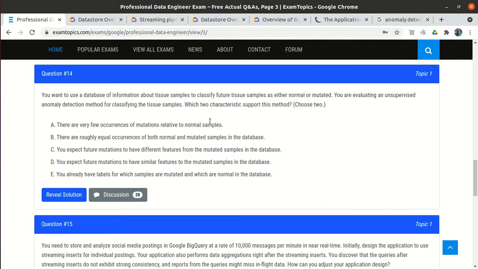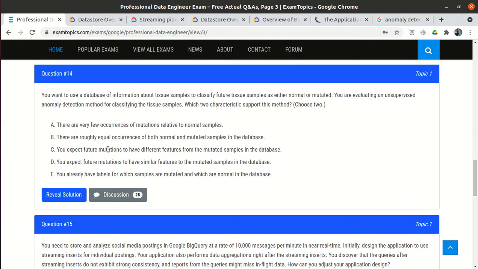Okay, so as per me, option A is definitely correct. These characteristics definitely match anomaly detection and the unsupervised model. The second option says there are roughly equal occurrences. This is totally wrong, it could not be equal occurrence. Now go with option C.